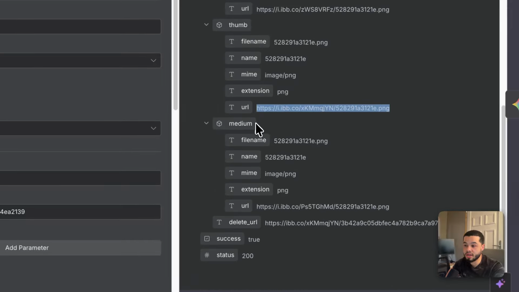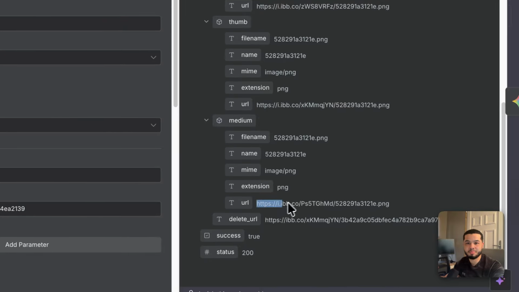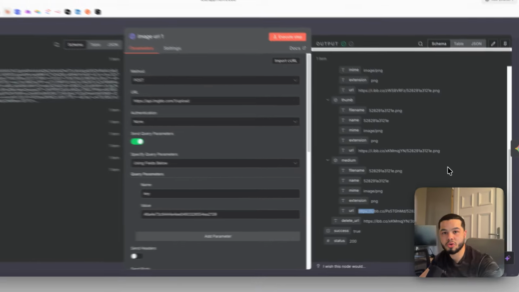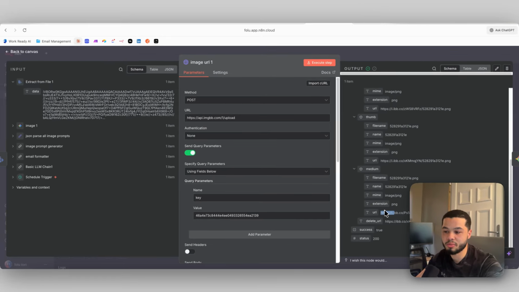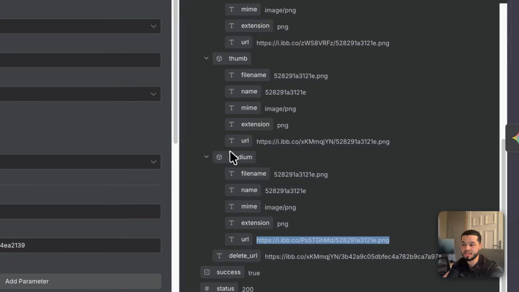You also have over here a medium image, and this is the one that I use. This one is not as bad quality as a thumbnail. It's not too high quality where Gmail will flag it as spam. So these are the images that we are going to use, these medium images.